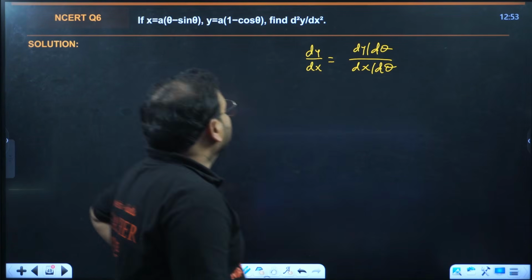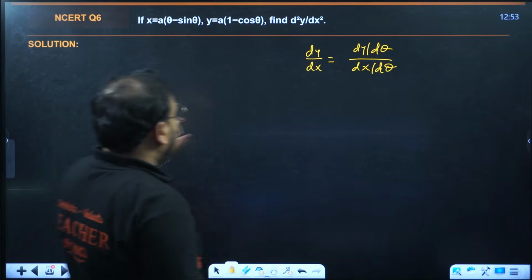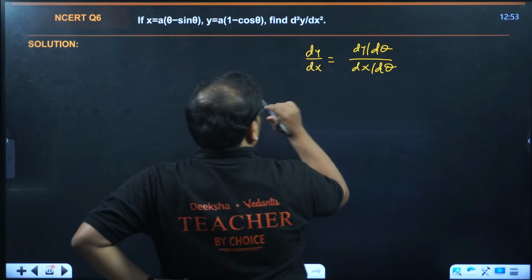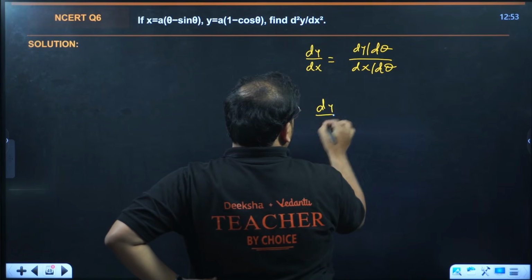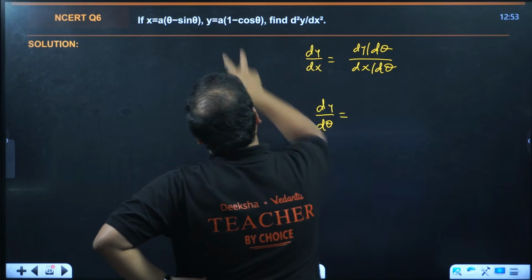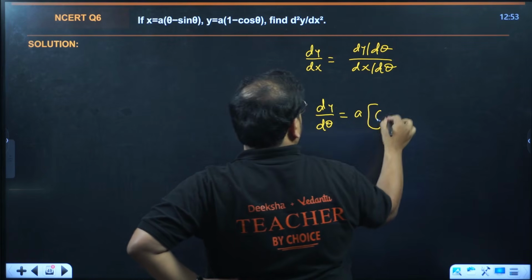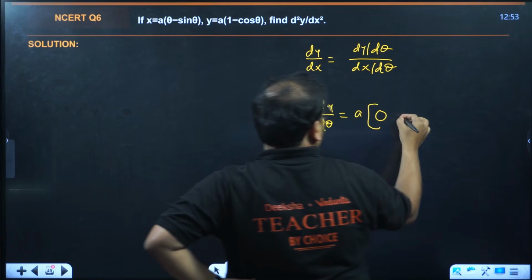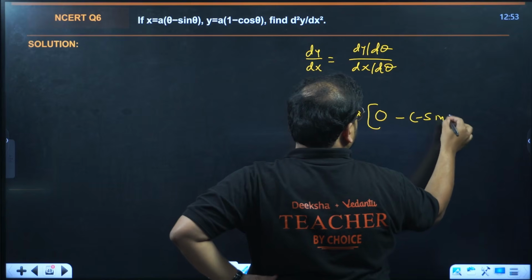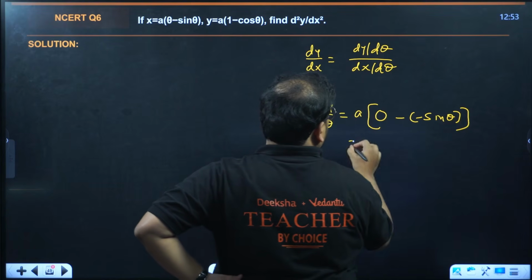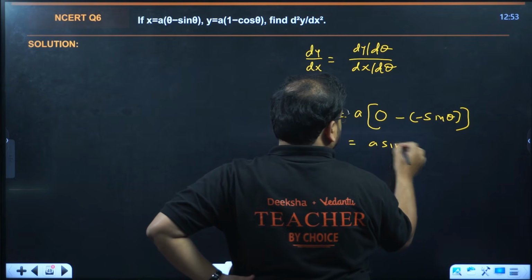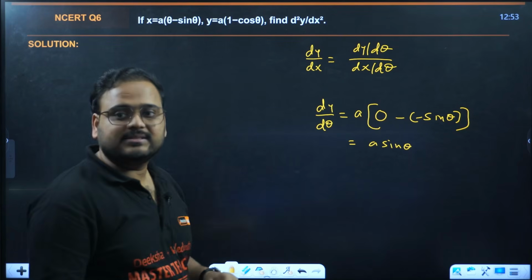Let's solve it now. So, differentiate y and x both with theta. So let's find this value over here, dy by d theta. Y is here, a is a constant, keep it outside. One derivative will be 0. Cos becomes what? Minus of sine theta. Right? That becomes a sine theta.